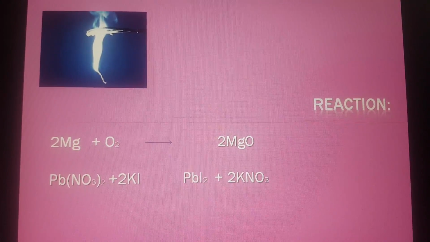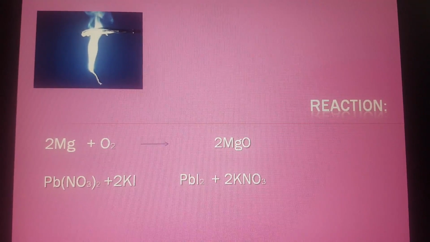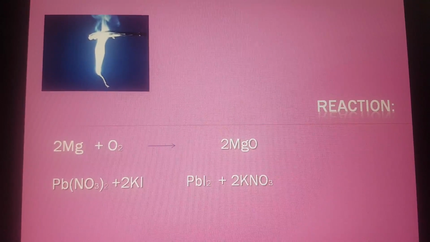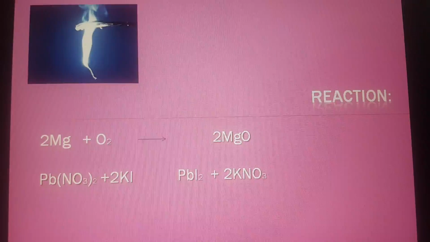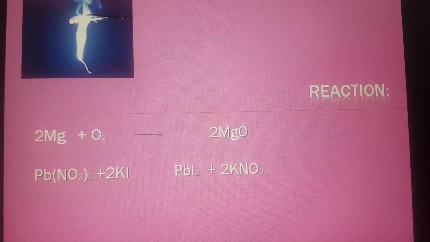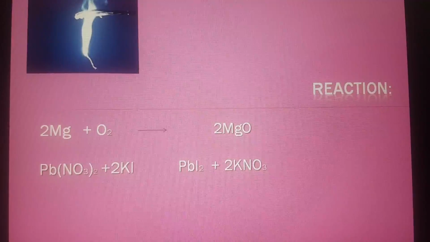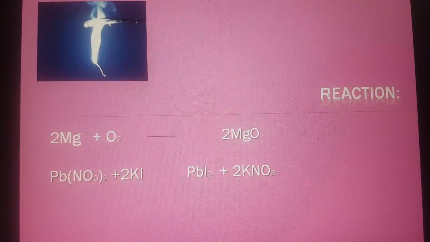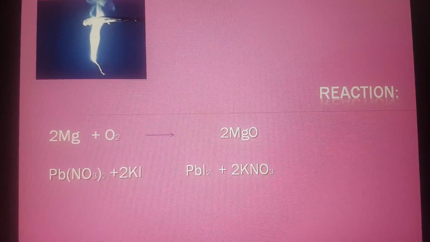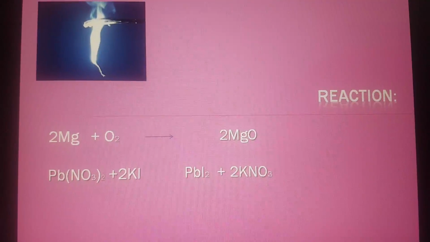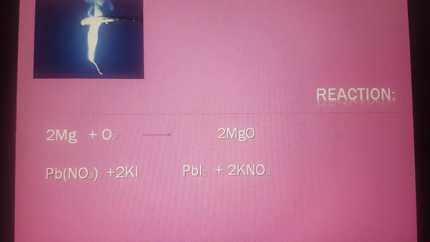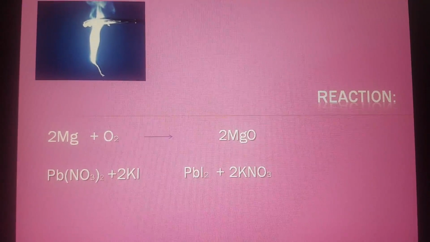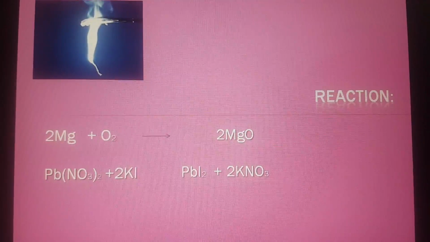This reaction is given in the form of an activity in the book as Activity 1.1. Now in Activity 1.2 there is the second reaction: when lead nitrate reacts with potassium iodide, it forms lead iodide and potassium nitrate. Here lead iodide is formed as a yellow precipitate. So what are precipitates? They are substances which do not dissolve in water. Hence, this is also said to be a precipitation reaction.